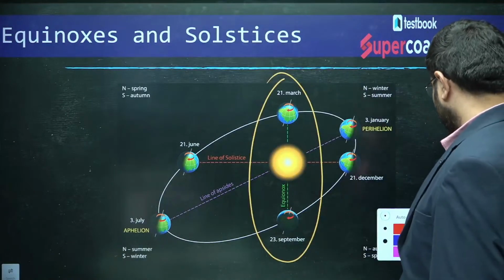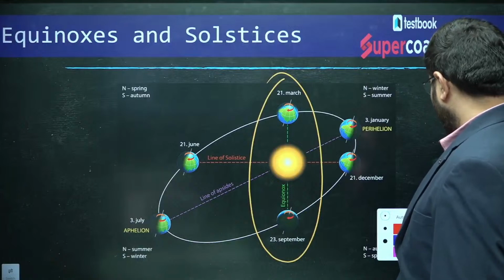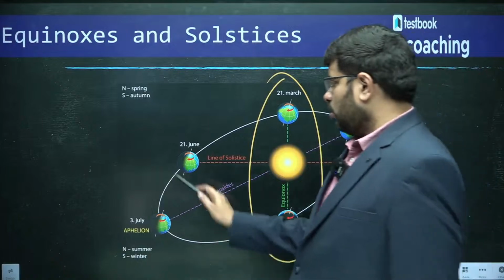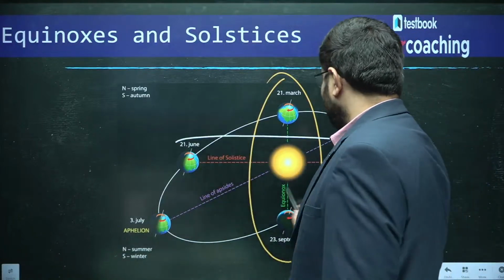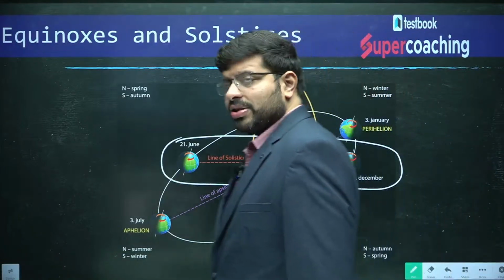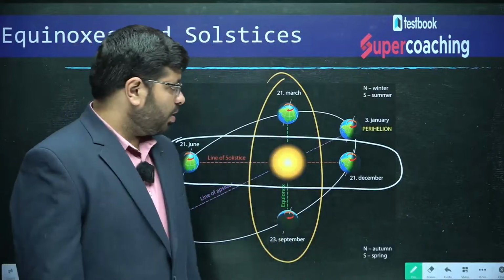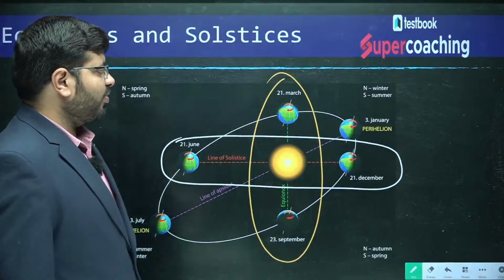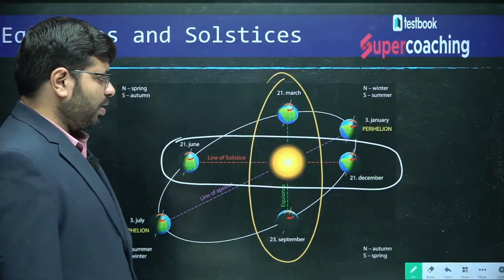Whereas if you talk about 21st June and 21st December, you will see that the angle of the sun will be either towards or away. This is because of these variations only.